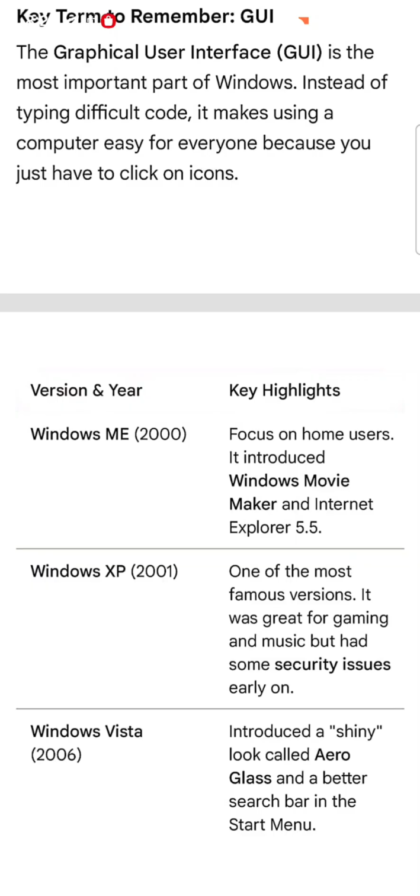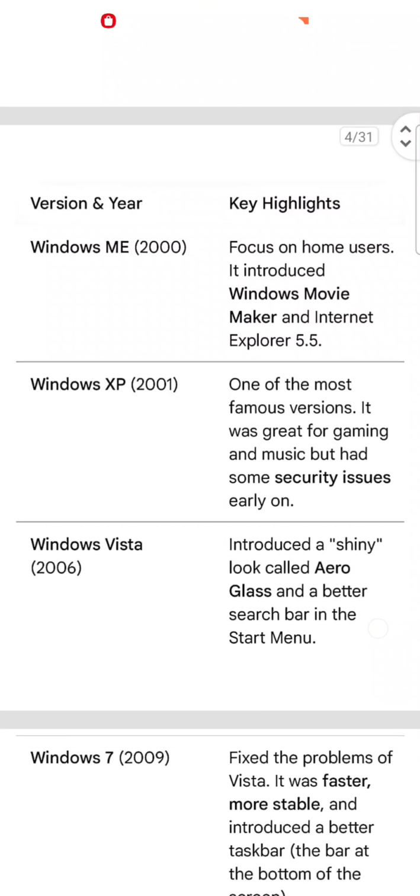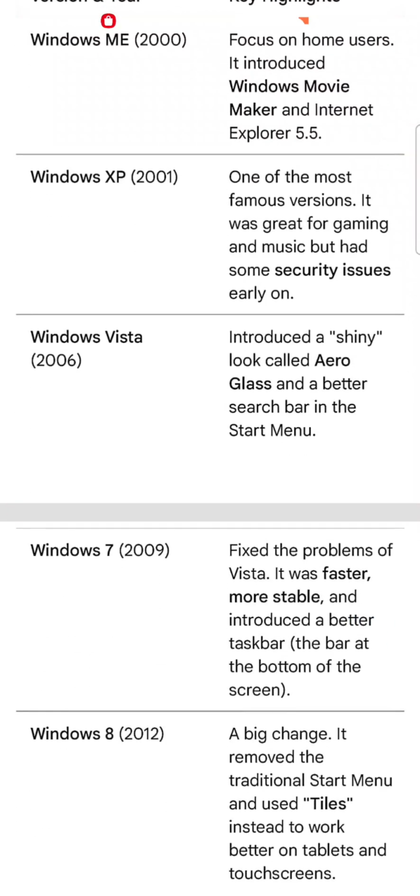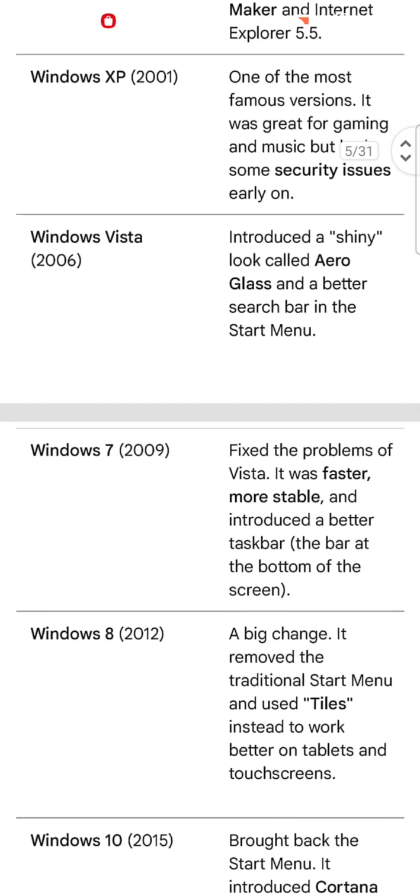Windows XP, 2001, one of the most famous versions. It was great for gaming and music but had some security issues early on. Windows Vista, 2006, introduced a shiny look like Aero glass, and a better search bar in the start menu. Windows 7, 2009, fixed the problems of Vista. It was faster, more stable, and introduced a better taskbar, the bar at the bottom of the screen.